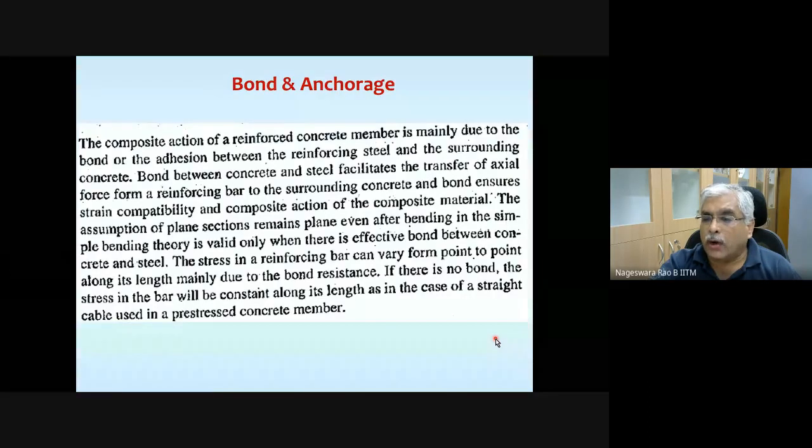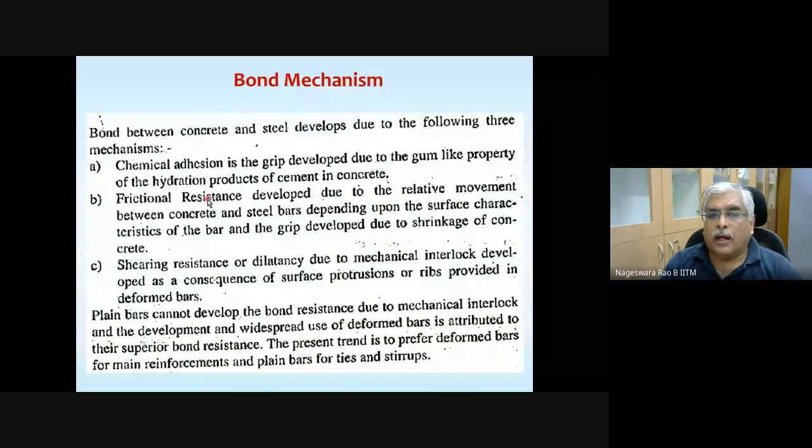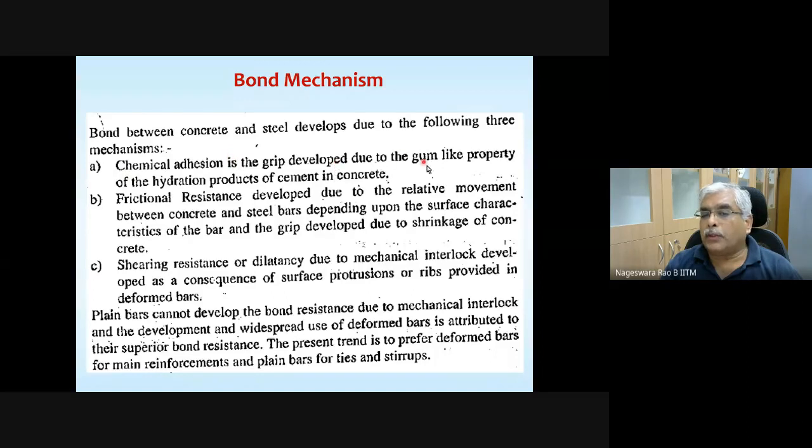So let's look at bond mechanisms. The bond between concrete and steel develops due to the following three mechanisms. Chemical adhesion is a grip developed due to the gum-like property of hydration products of cement in concrete.